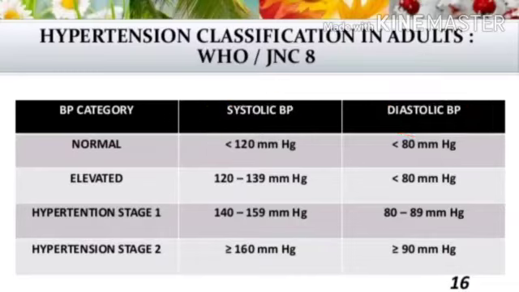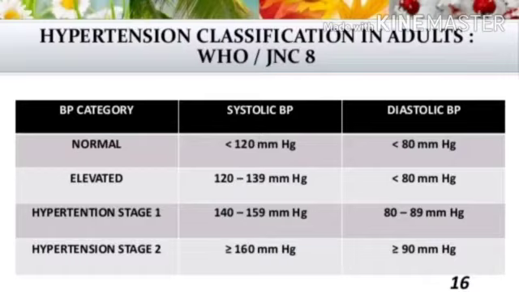Systolic pressure is the blood pressure when the heart beats, and diastolic blood pressure is when the heart is at rest. When blood pressure is measured, the systolic pressure is recorded first and then the diastolic pressure. Blood pressure is measured in millimeters of mercury, mmHg. For example, if systolic pressure is 120 mmHg and diastolic pressure is 80, it is written as 120 by 80 mmHg.